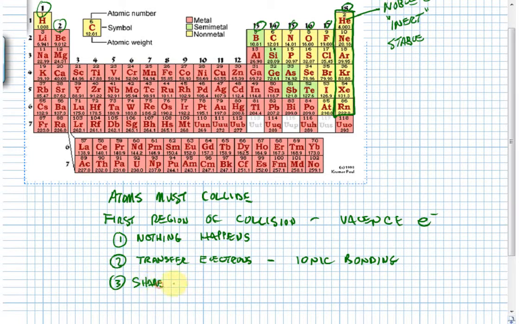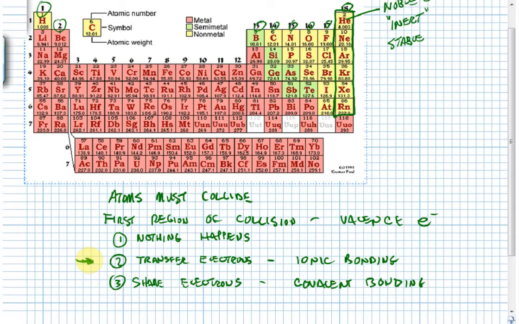Atoms cooperate, share electrons, and that sharing results in the formation of molecules, and we call that covalent bonding. So, believe it or not, those 3 possibilities explain just about all of what happens when chemical reactions happen. Seems almost a little bit too simple. We're going to focus on this second possibility today.